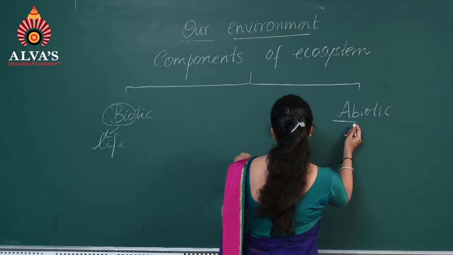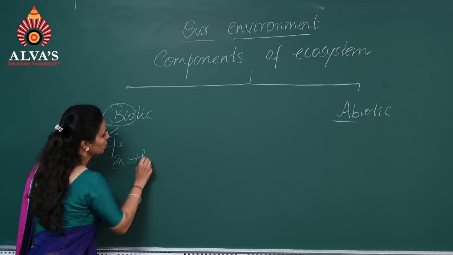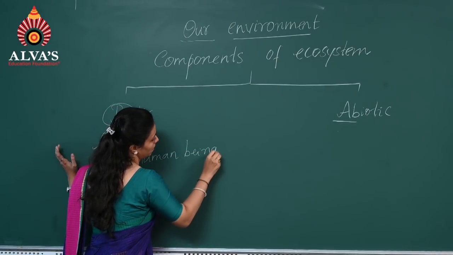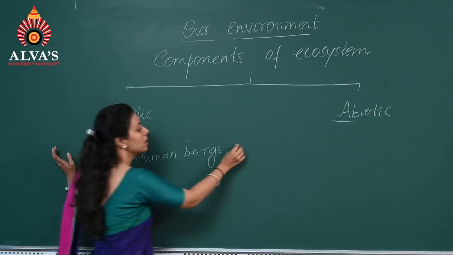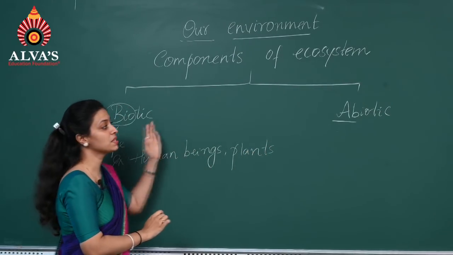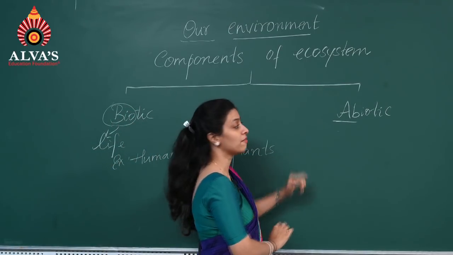The examples for biotic components are human beings, and all kinds of animals and plants. All these things come under biotic components. Next come abiotic components. Abiotic components, as I told, do not have life.